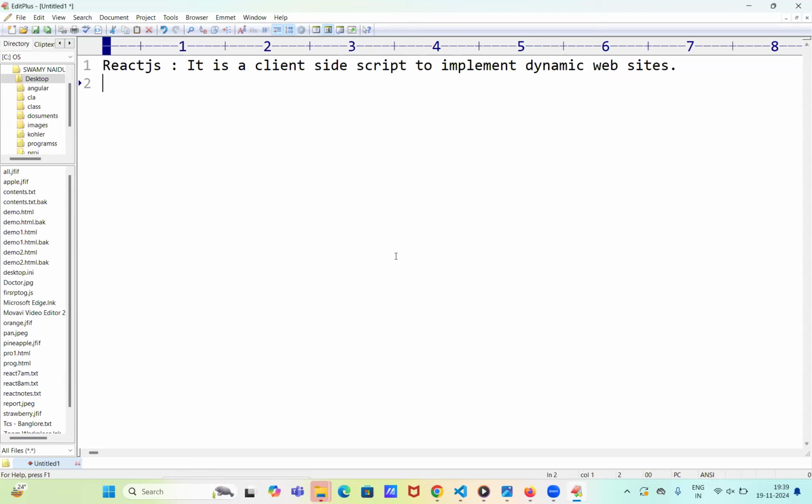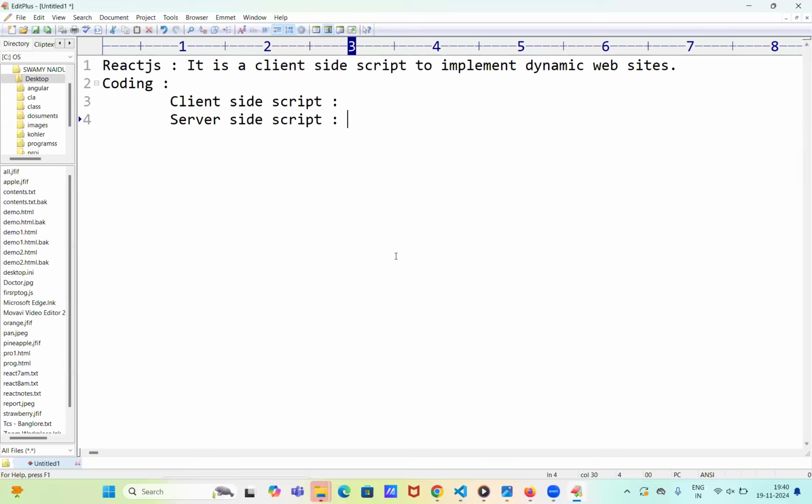Now, to implement the logic in websites, from a coding point of view, we are using these two types of scripting. One is client side script, and another one is server side script. So to implement the logic in websites, we take support from these two scriptings. What is the first one? Client side script. And the second one is server side script. Got it?